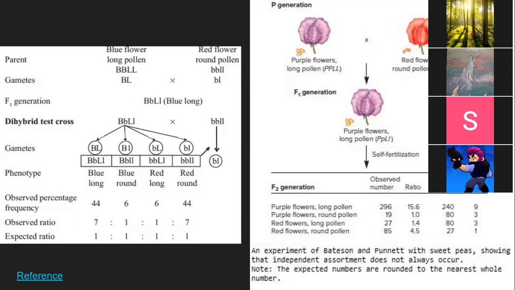Well, yes, the point is that if they did this, the observed ratio should have been 1:1:1:1, right? That would be a true statement, but obviously the observed ratio will be different because the possible combinations that are actually happening will be different from the expected one.